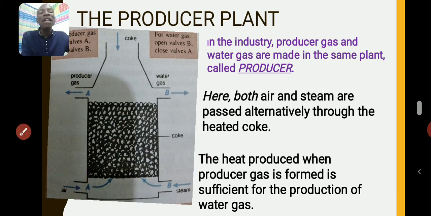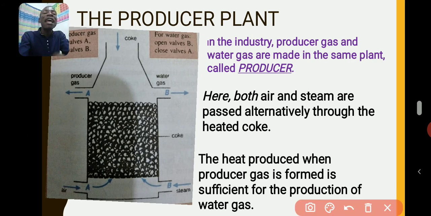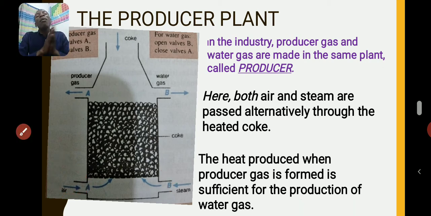Now, in a producer plant, we normally produce producer gas first before we start producing water gas. That is, first of all, allow this air inlet to open before you start producing the water gas by opening the steam inlet. The reason is because making water gas requires a very high amount of energy. The reaction is endothermic, whereas in making producer gas, the reaction is exothermic, that is, heat is produced.